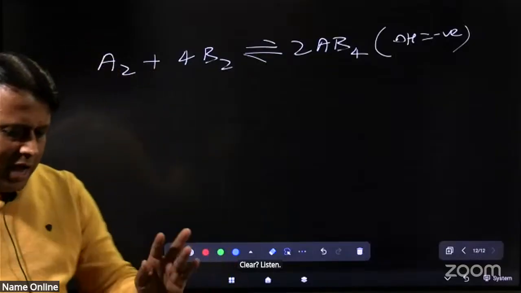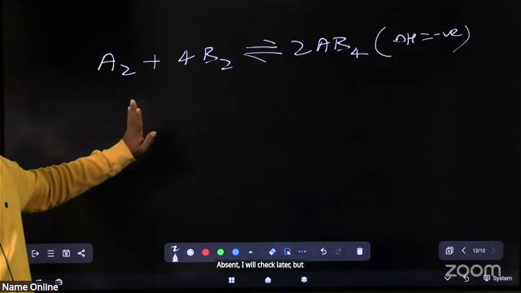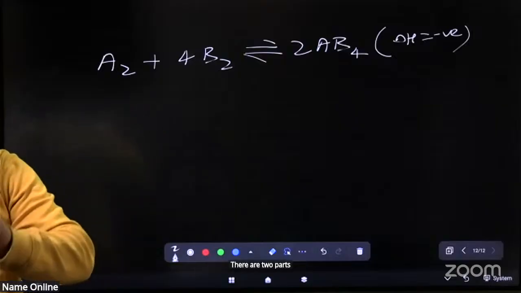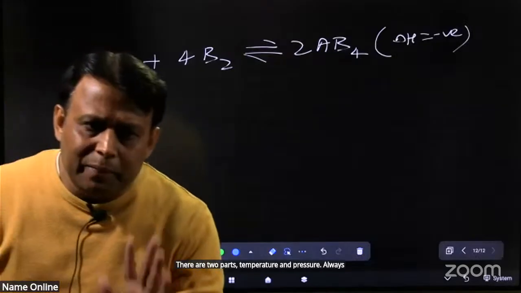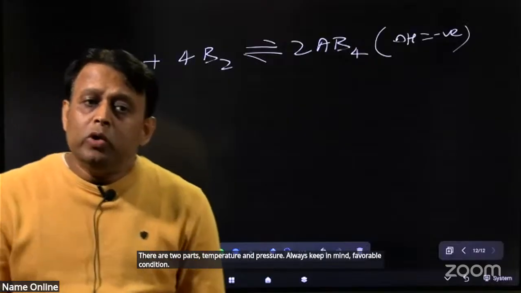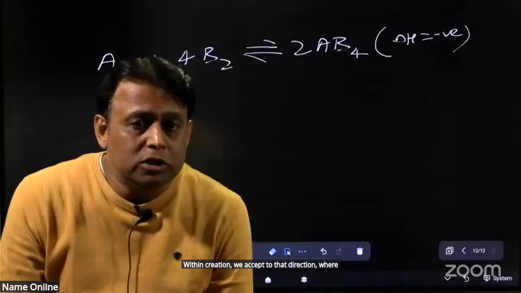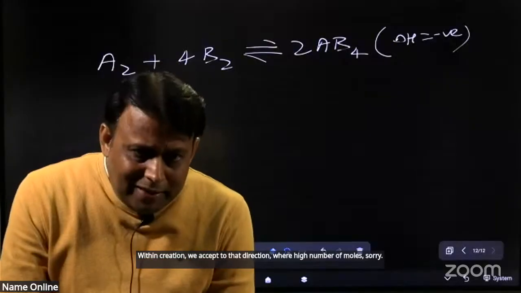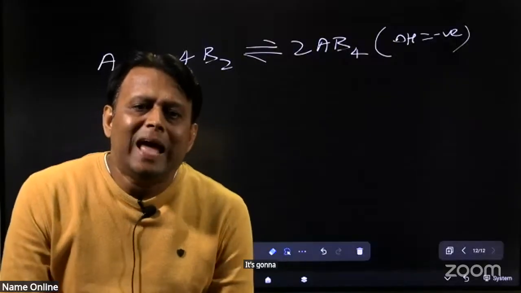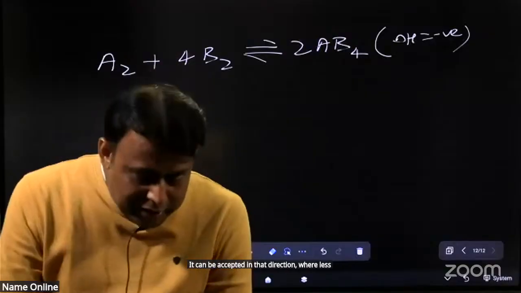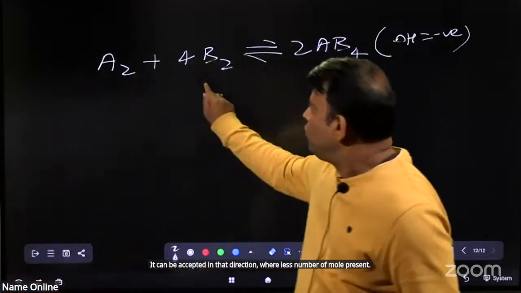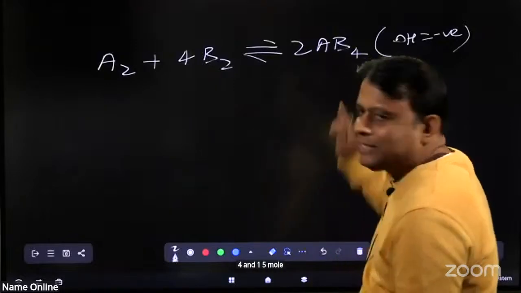Options I will check later, but there are two parts, temperature and pressure. Always keep in mind the favorable condition. With increasing pressure, the shift is in the direction where the number of moles is high? No, with increasing pressure, the shift is in the direction where the number of moles is less. Left side 4 and 1, 5 moles, right side 2 moles.